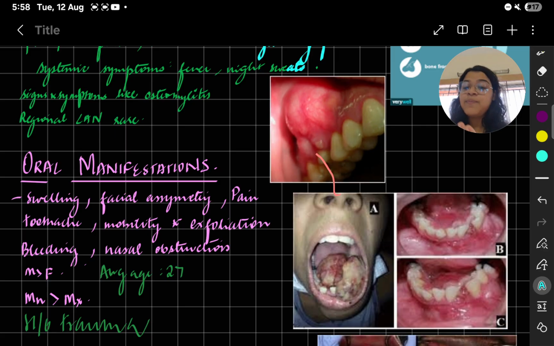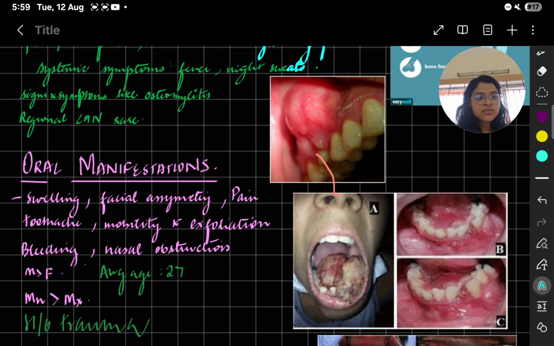Now we come to our main topic, where we have to focus: oral manifestations. What will you see? You will see swelling first of all. I have told you swelling will be there from the start. Pain also will be there. If there is swelling over here, obviously there will be facial asymmetry. There could be toothache, there could be mobility because it's growing so fast; any malignancy is rapid.